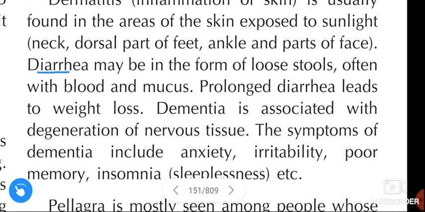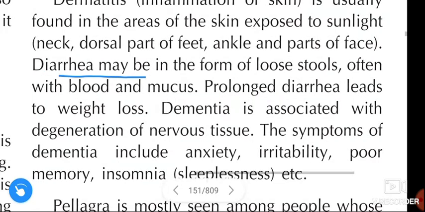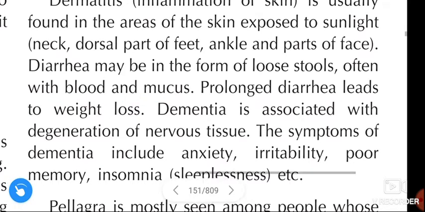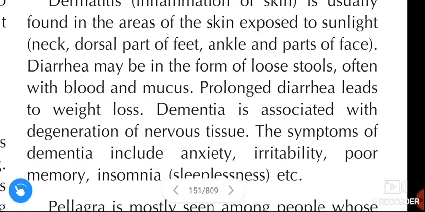Next, diarrhea. This is the 2nd D. Diarrhea may be in the form of loose stools, often containing blood and mucus. Prolonged diarrhea leads to weight loss.